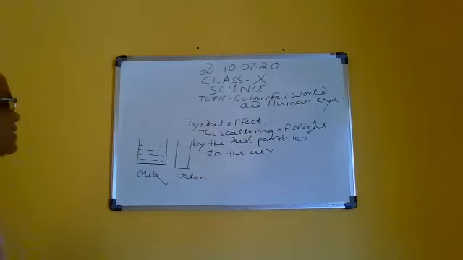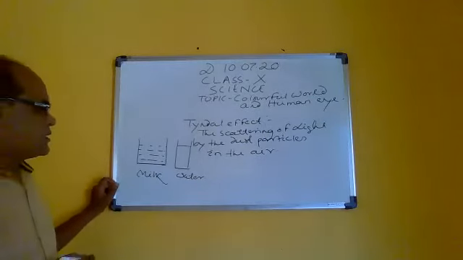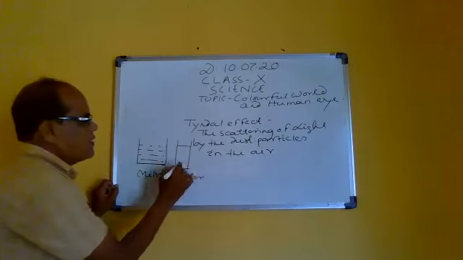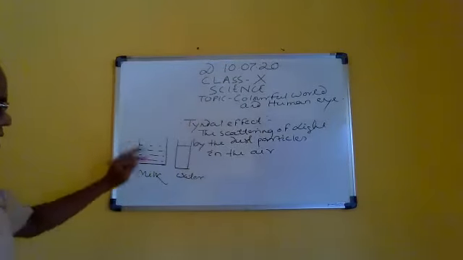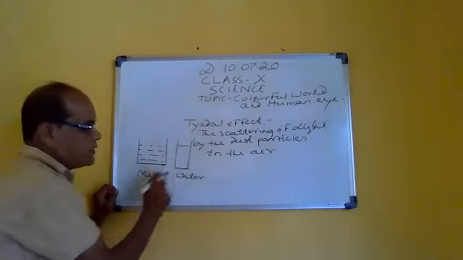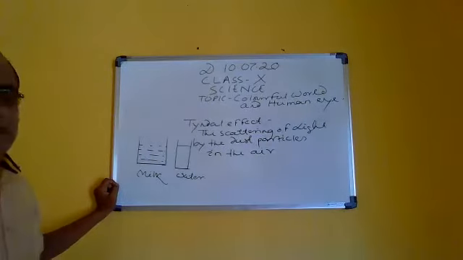Water is a true solution, having small particles, not larger particles. So in water there is no possibility of the path of the light being visible.